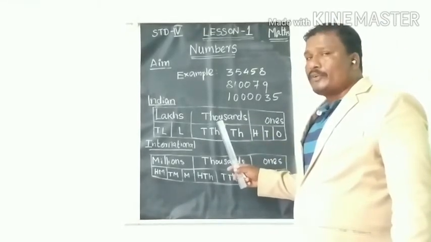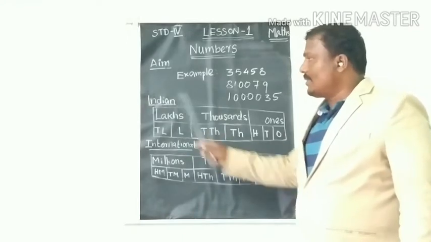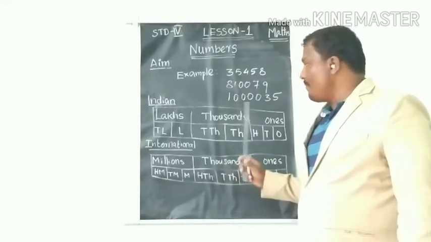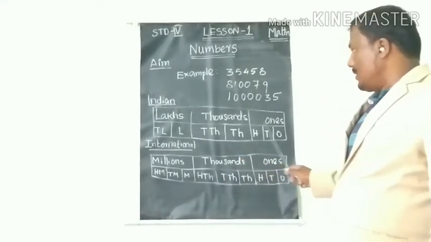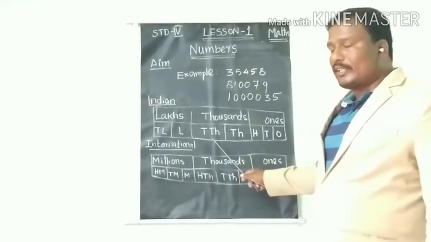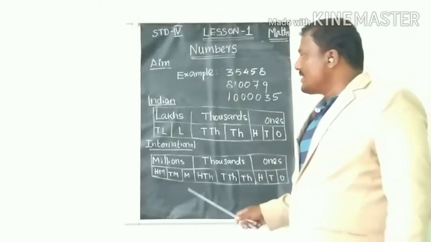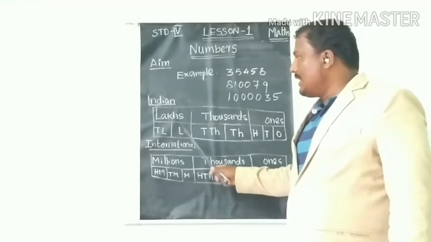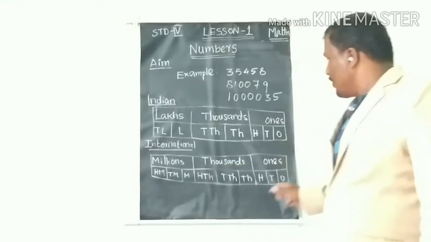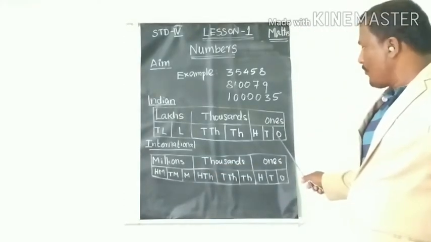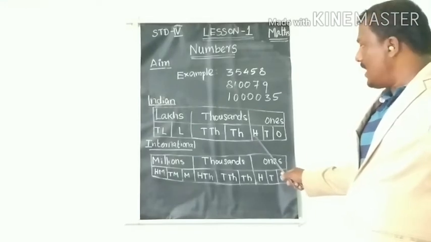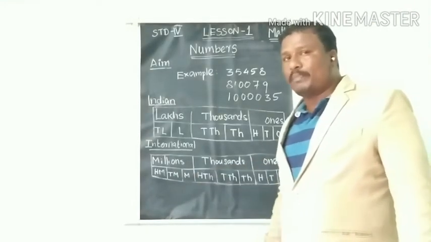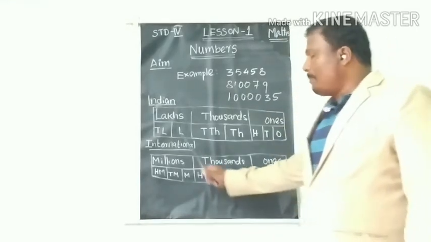Now I will introduce the lakhs place in the Indian place value system. You already learned the 10,000 place. This year you will learn one more place, lakhs, and 10 lakhs. So you already know, students, ones, tens, 100, 1,000, 10,000, lakhs, 10 lakhs place. These all are the place values.